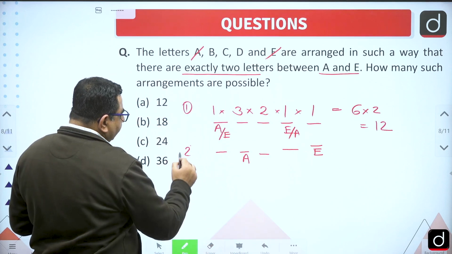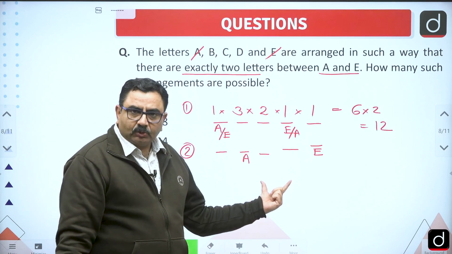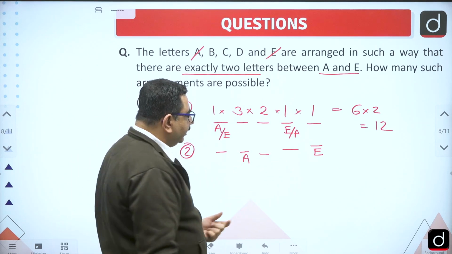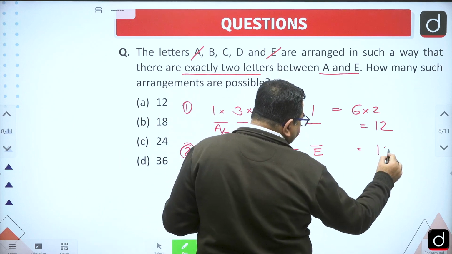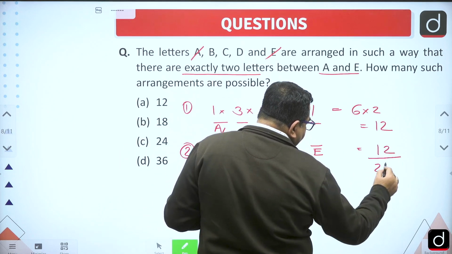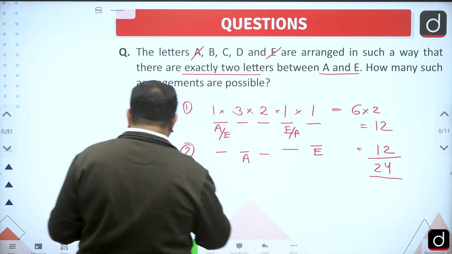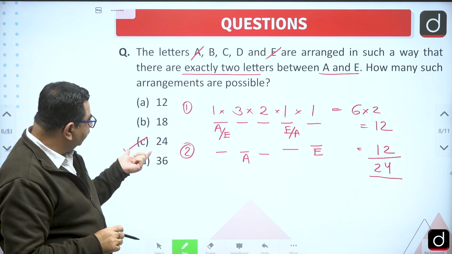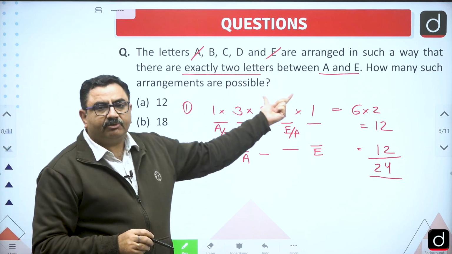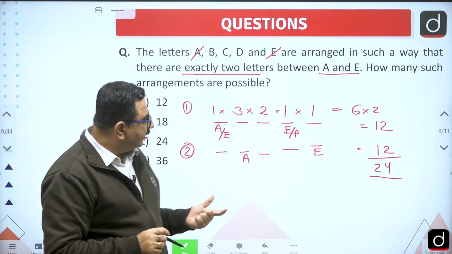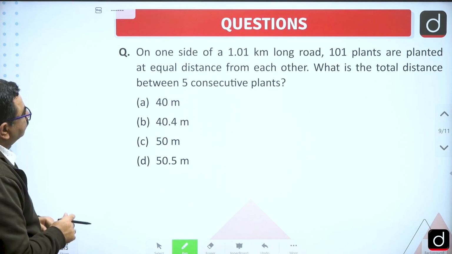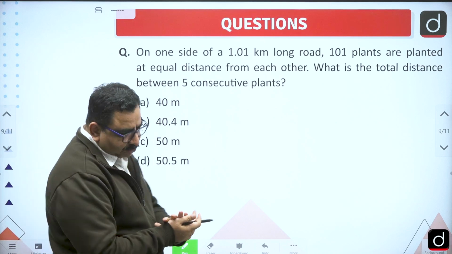Then in the second case also the situation is no different. Again we have to work like this. So in the second case also the total number of ways will be 12. So in total there are 24 ways. In total there are 24 ways in which this kind of arrangement can be done, right? Okay, now let's see. Now this is an interesting question.